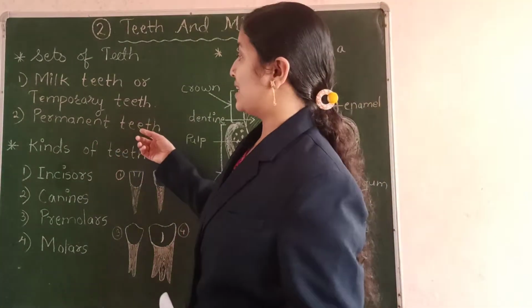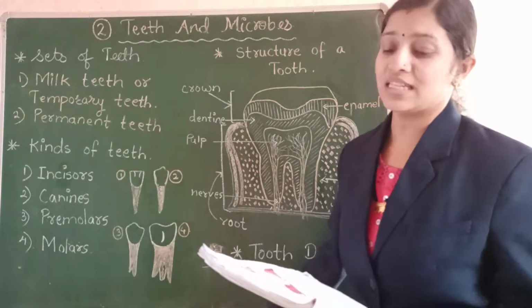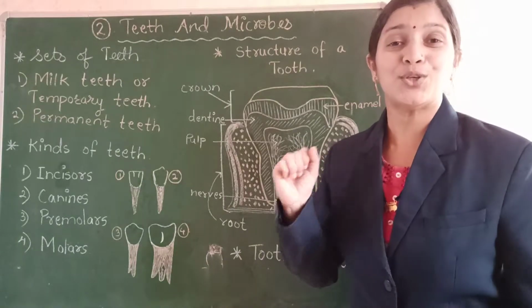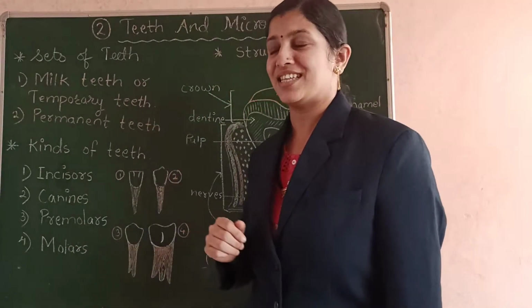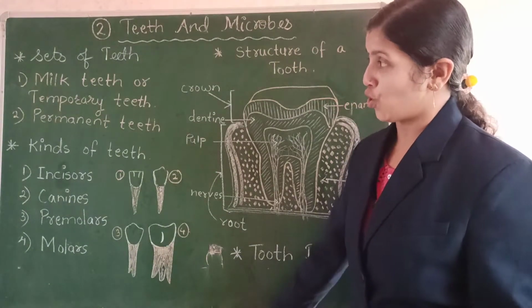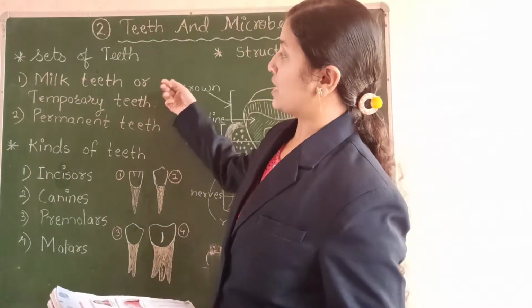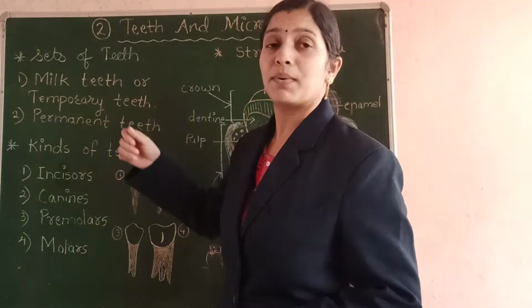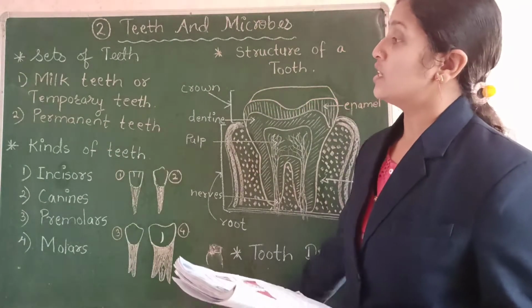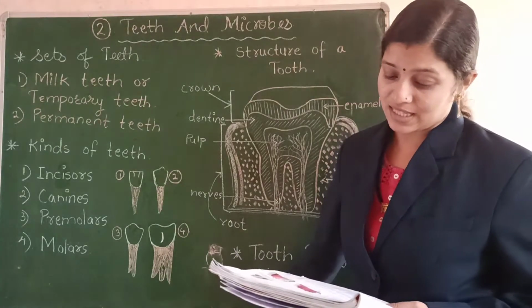And these permanent teeth are 32 in number, 16 in the upper jaw and 16 in the lower jaw. So the first set of teeth is of 20 teeth, and the second set of teeth, that is the permanent teeth, is a set of 32 teeth.